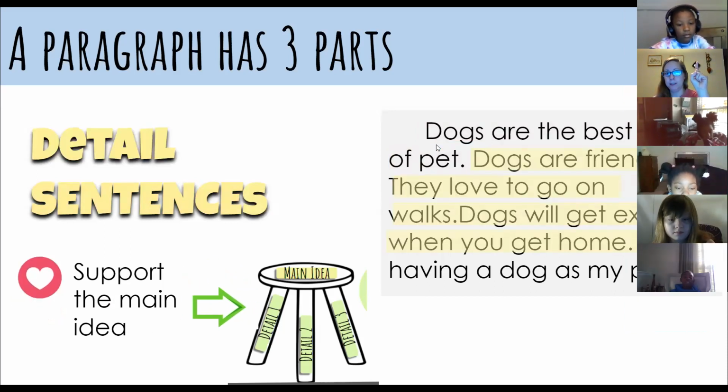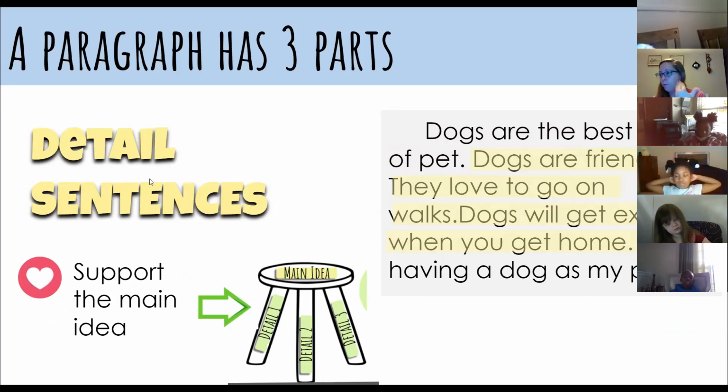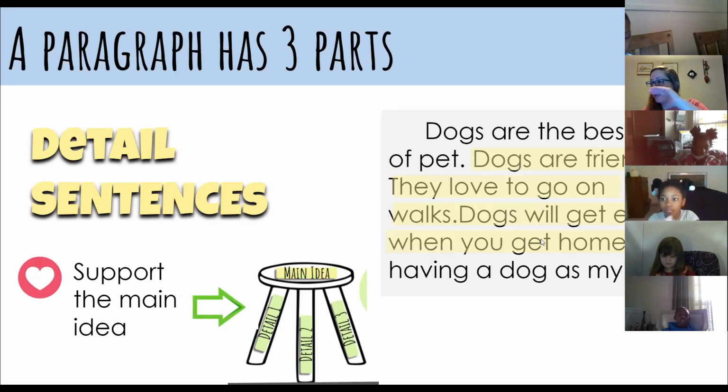Second part: detail sentences. Those are supporting the main idea. That's what we've really been working on this week, right? Pulling out those rainbow stripes. So let's read the detail sentences. Dogs are friendly. They love to go on walks. Dogs will get excited when you get home, right? All of these sentences support or give reasons to our main idea, right?